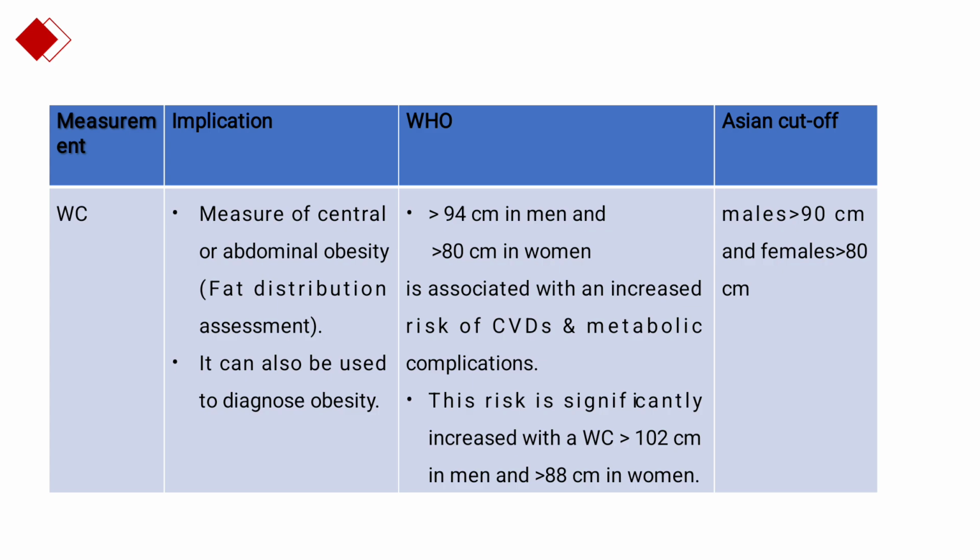According to WHO, in case of men, it is more than 94 centimeter, and in case of women, it is more than 80 centimeter. Then it is associated with increased risk of cardiovascular disease and metabolic complication. While the risk is significantly high if in case of women, it is more than 88 centimeter, and in case of men, it is more than 102 centimeter. ASEAN cutoff is slightly lower than the WHO cutoff, where it is more than 90 centimeter for male and more than 80 centimeter for female.